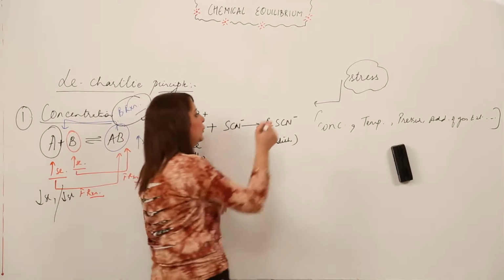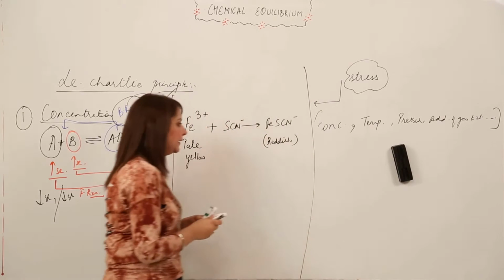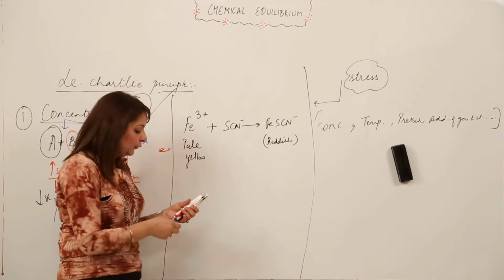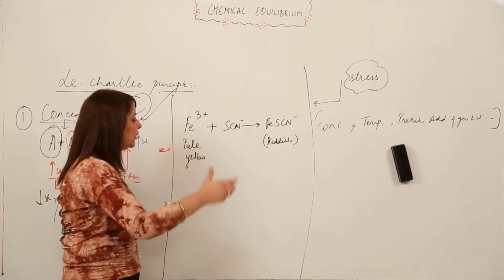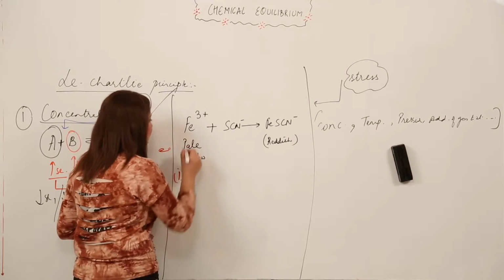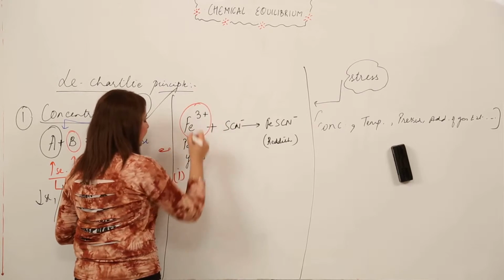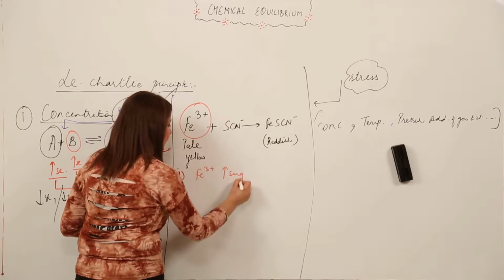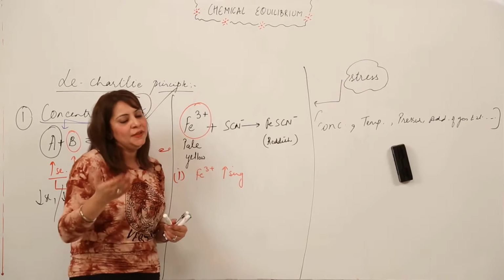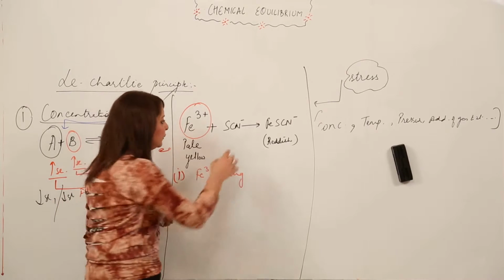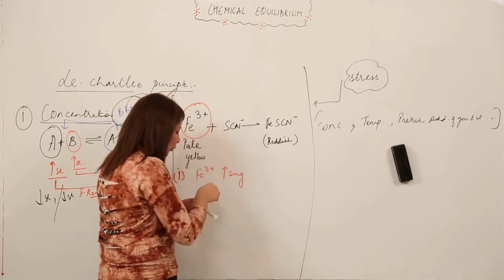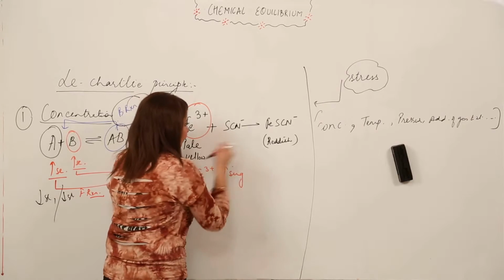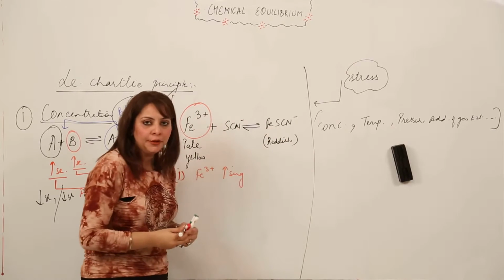So what is going to happen? How am I going to now change the concentration of reactant and product, and what kind of result are we going to have, right? So in the first case, what I am doing is I am just increasing the concentration of this ferric ion. I'm increasing the concentration of ferric ion, right? So that means the reaction is under stress now. We need to put the reversible sign. Sorry, I forgot. Because it is in equilibrium, right?